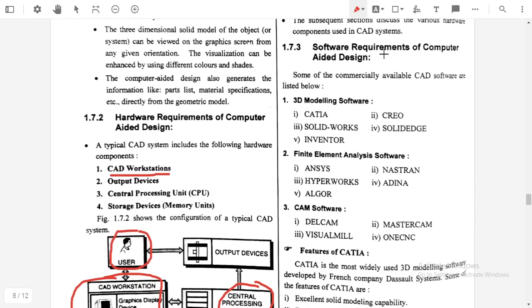Now we will discuss the software requirements for computer aided design. Which are the different software used for computer aided design? So here is some 3D modeling software.